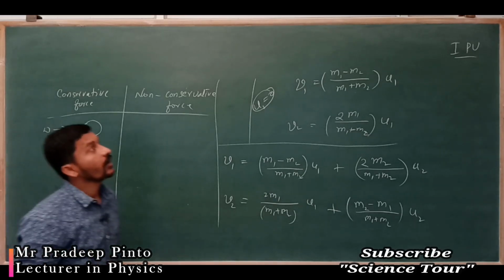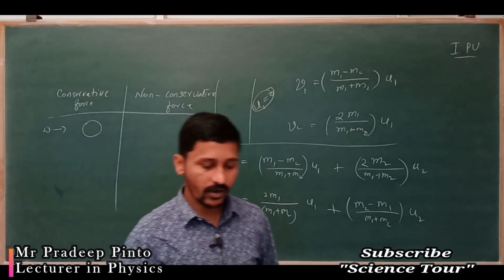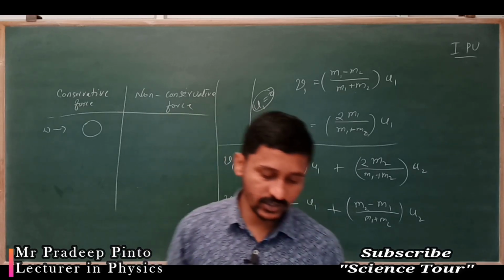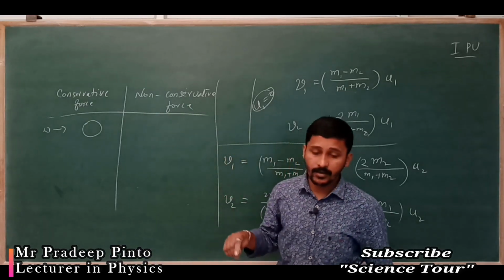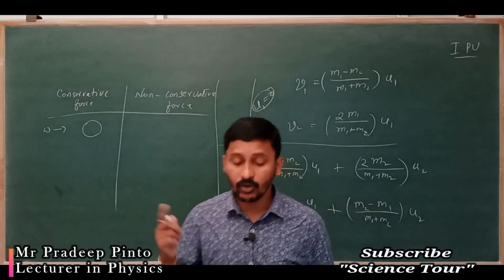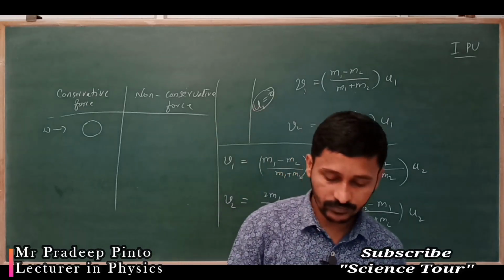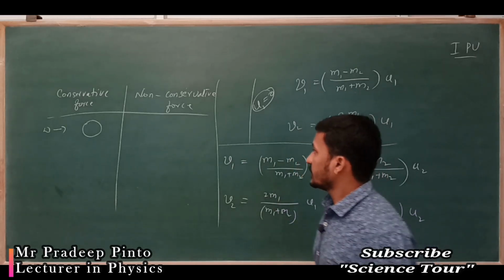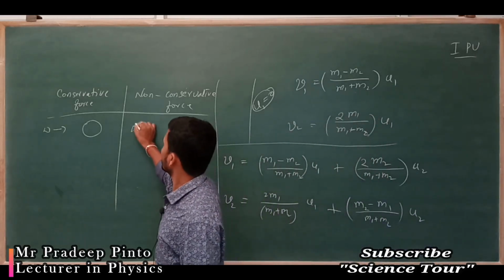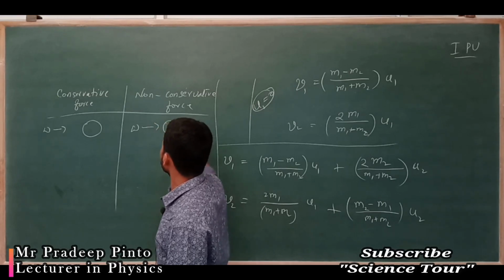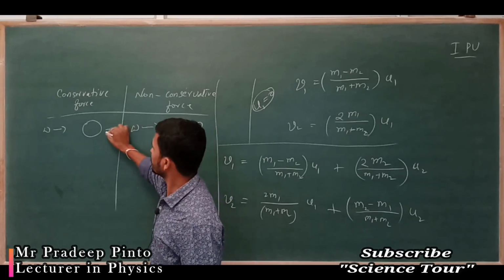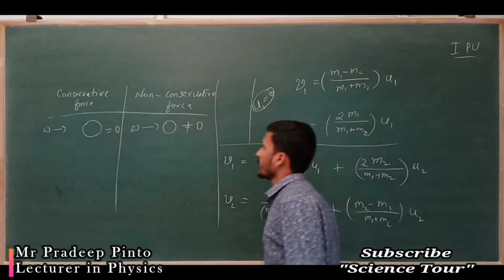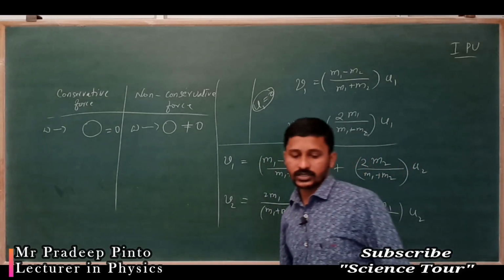Force is conservative if the work done by the force in a closed path is zero. For non-conservative force, the work done in a closed path is not equal to 0.